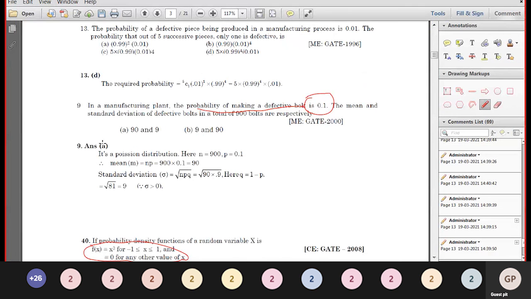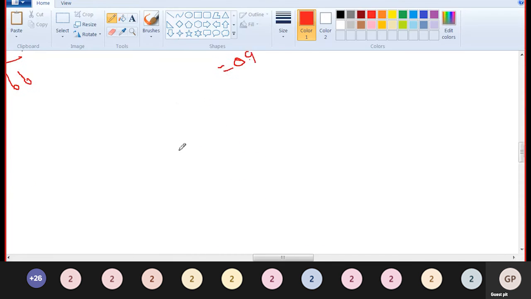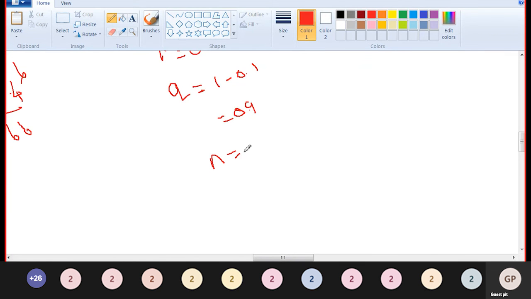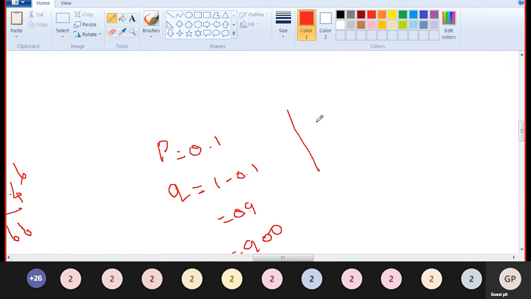Find the mean and standard deviation of the defective bolts in a total of 900. What is n? n is equal to 900. What is the mean? Using the binomial, the mean is np, which is 900 into 0.1, that is 90. Mean is equal to 90.